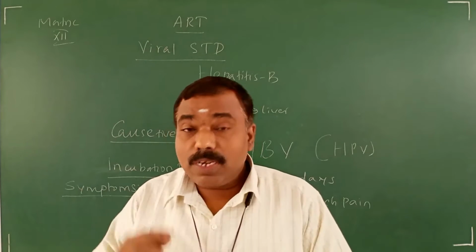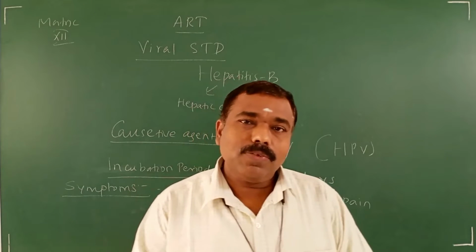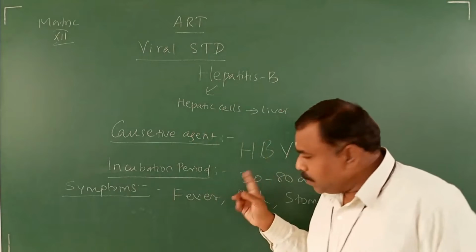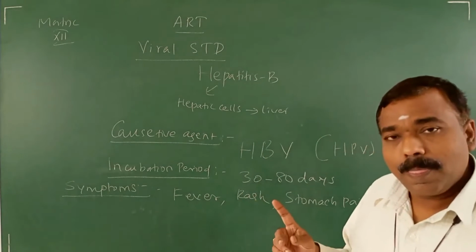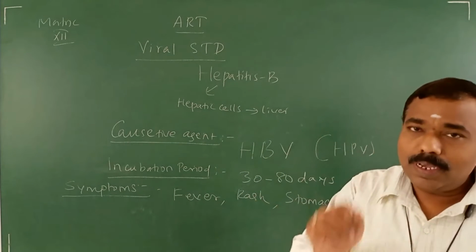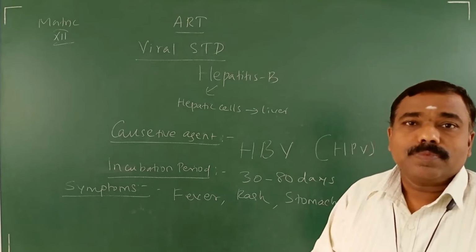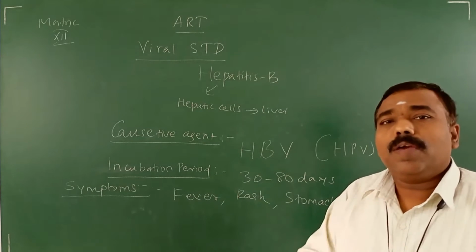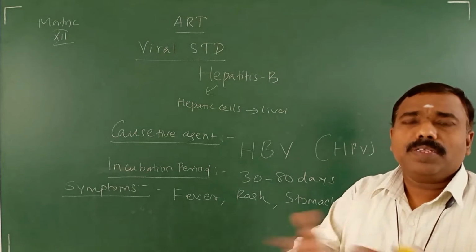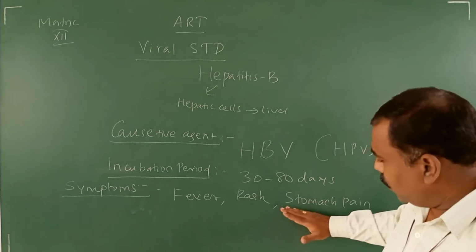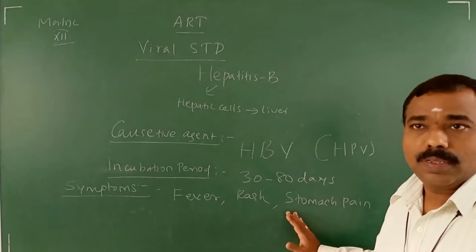That place differs from one pathogen to another. In this case, the virus attacks the liver cell because it eats the content. Which content? The liver cell, hepatic cell. So the hepatic cell is damaged, and the patient feels stomach pain.